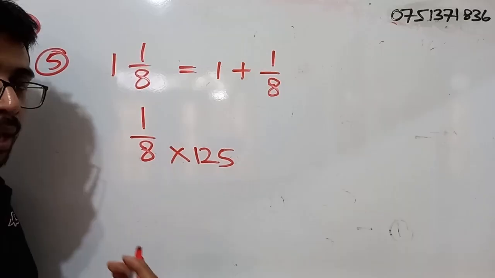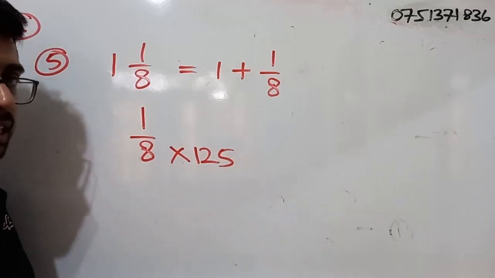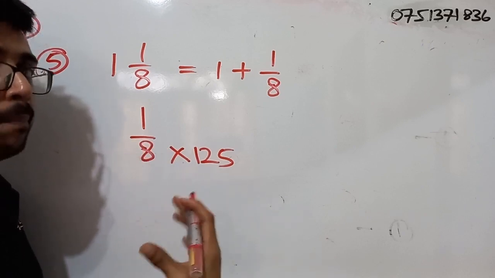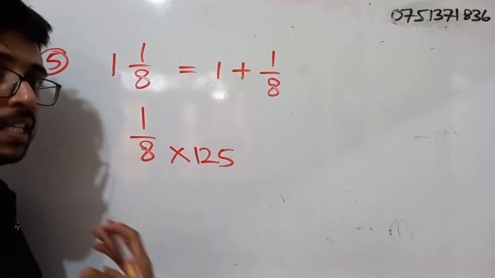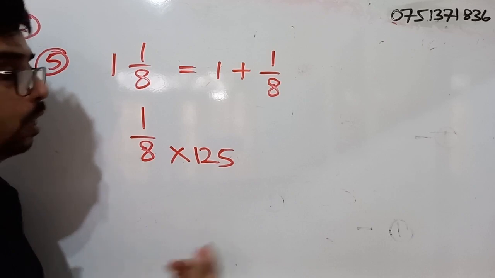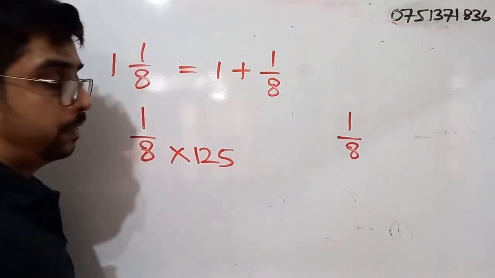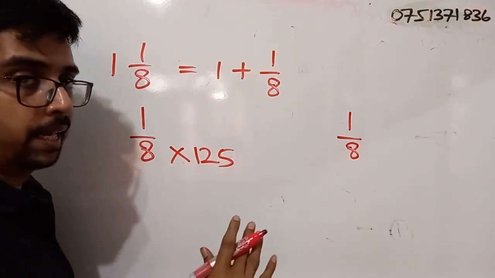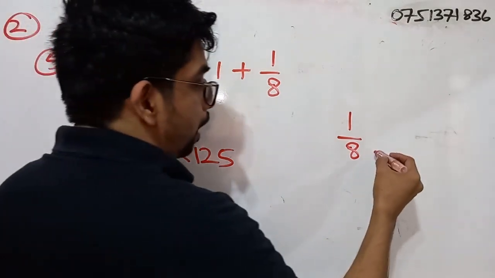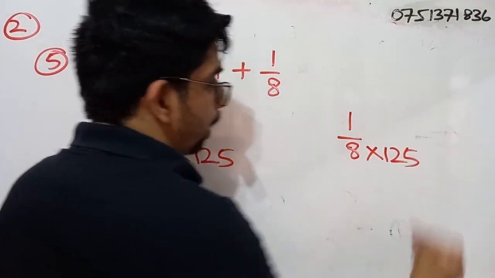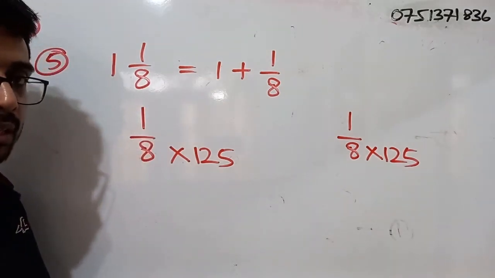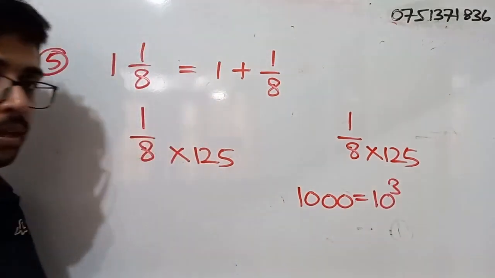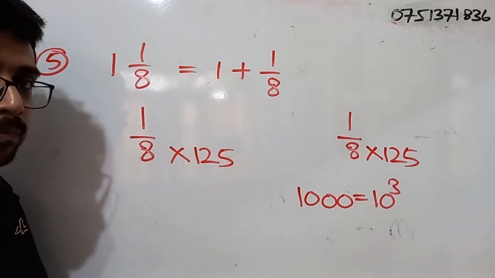Why do we do that? When we convert fractions into decimals, if the denominator of the fraction is a power of 10, it will be easier for us to do the conversion. Now, take 1 by 8. The denominator is 8. So, it is not a power of 10. But if we multiply 8 by 125, what do we get? 1000. 1000, that is what? A power of 10. Which is 10 to the power 3. Right?